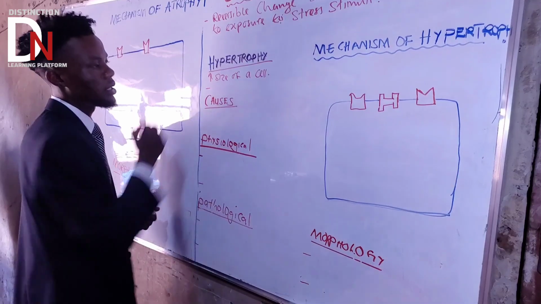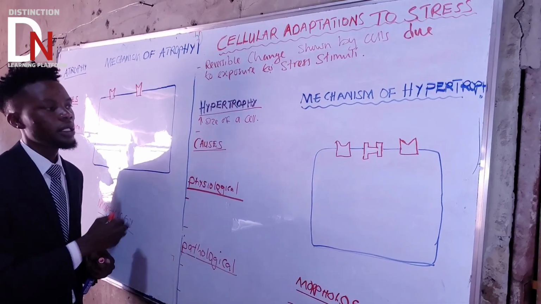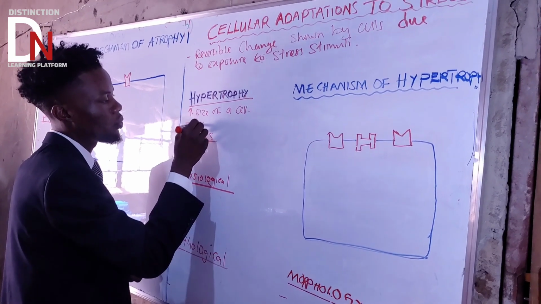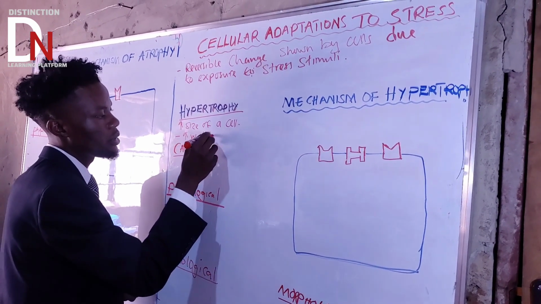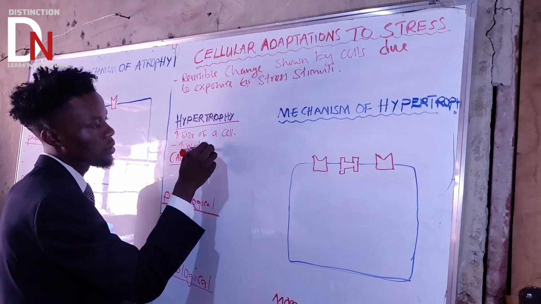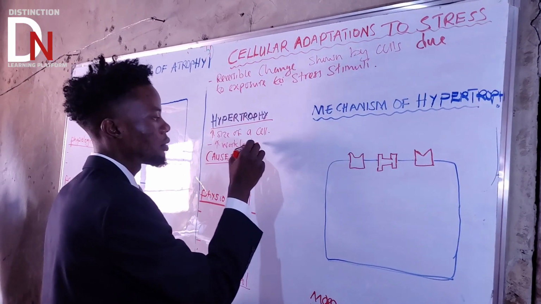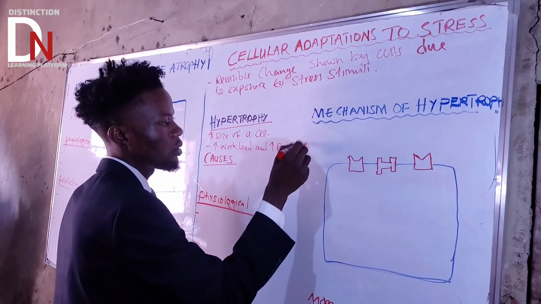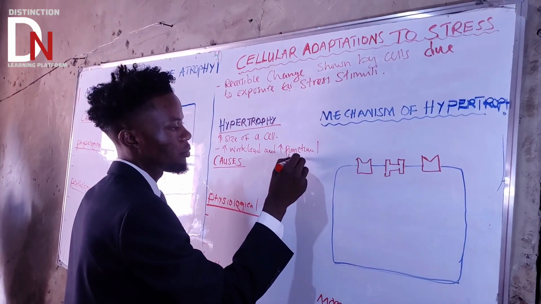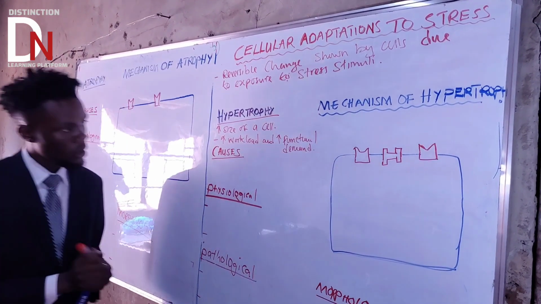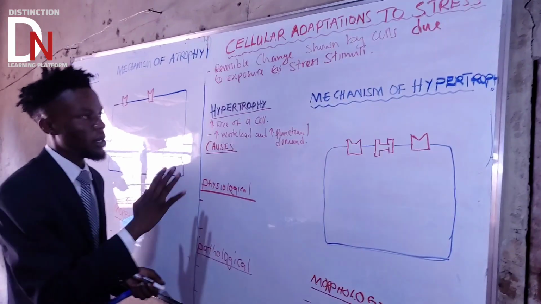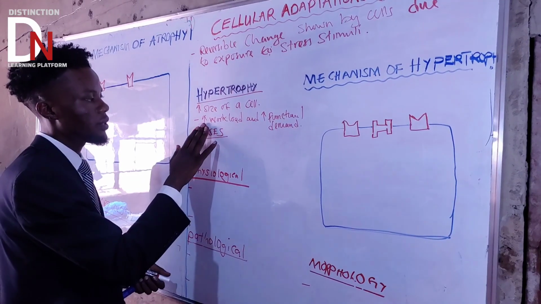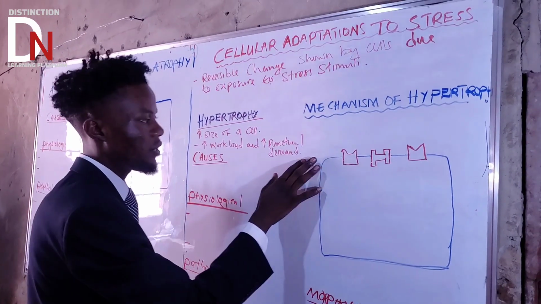It is because there is an increase in workload and an increase in functional demand. So the reason why a cell hypertrophies or becomes large in size is because of this increase in workload and increase in functional demand.